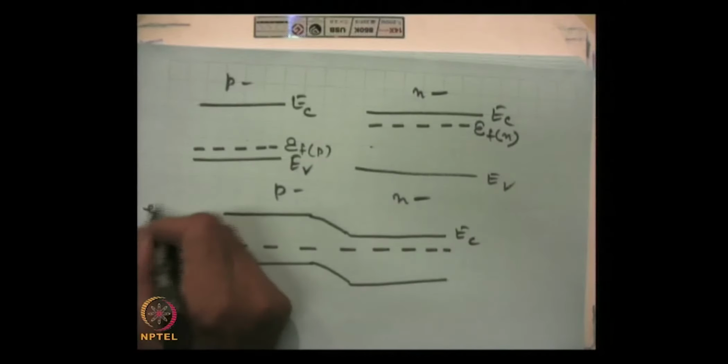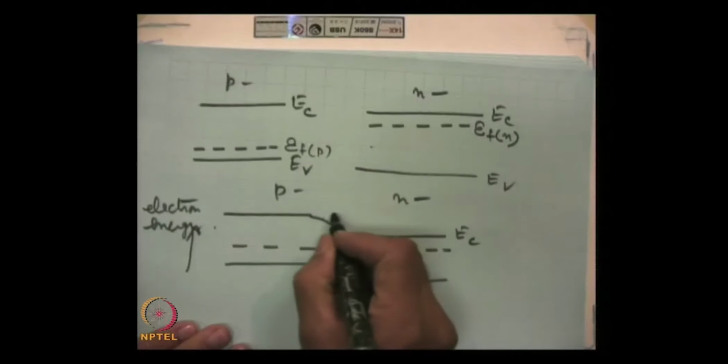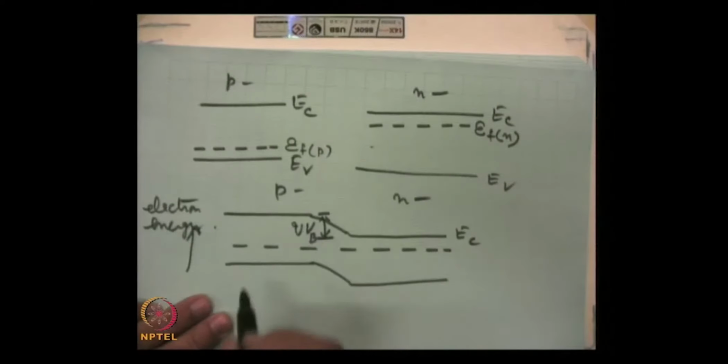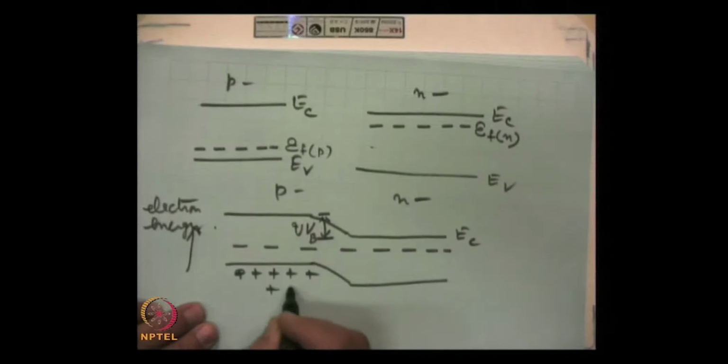Now, obviously, this is the electron energy, and a barrier has been formed, and the height of the barrier, this is in energy. So, if the contact potential is Vb, then this is q into Vb. This is p type material, majority are holes here, and here this is n type material.